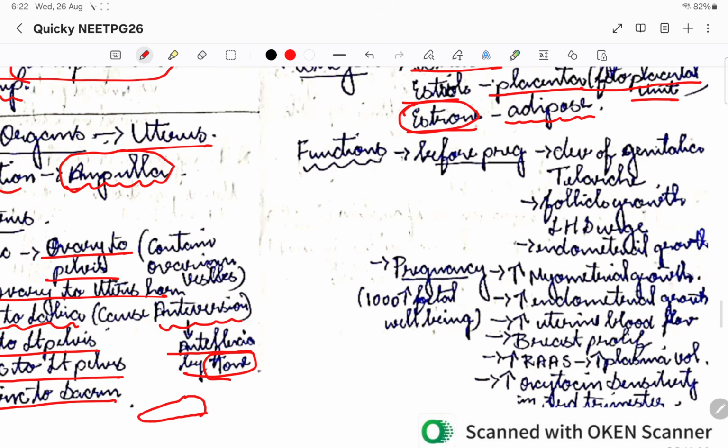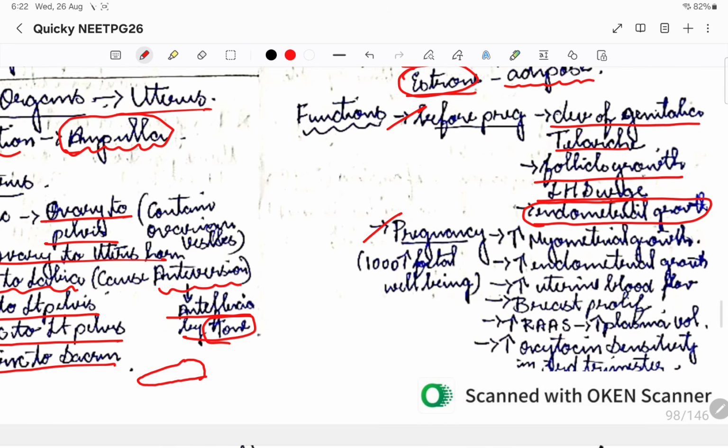So what is the function? The function of all these three hormones can be divided as before pregnancy and after pregnancy. Okay, so before pregnancy, estrogen basically helps in development of the genitalia. We discussed it in embryogenesis. So thelarche, then follicle growth, the LH surge will happen because of estrogen. Endometrial growth, very, very important, will happen because of estrogen.